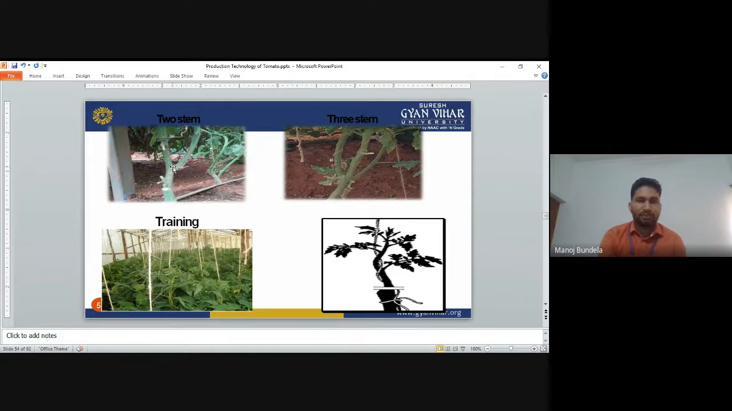Single stem means a single stem, two stem means like this two stems, three means we give three stems. So this is the plant. This is the threading we normally do. We take one thread here, then we rotate it like this. Like this we have to tie the plants to the threads so that they will not get damaged.